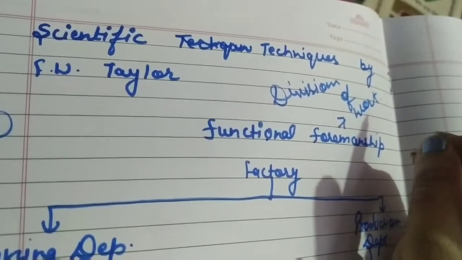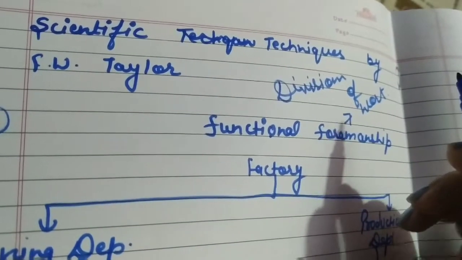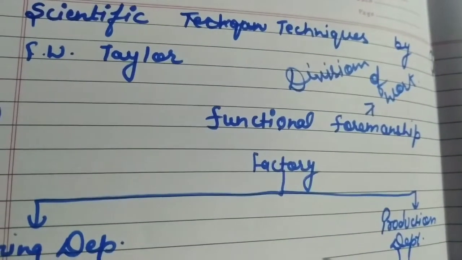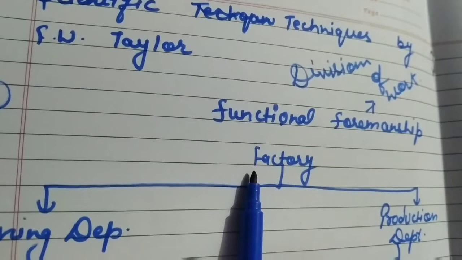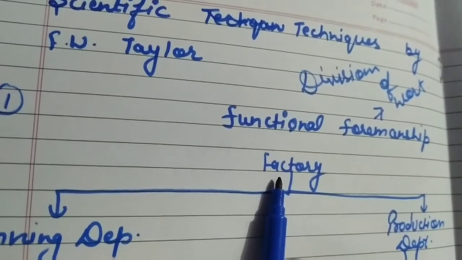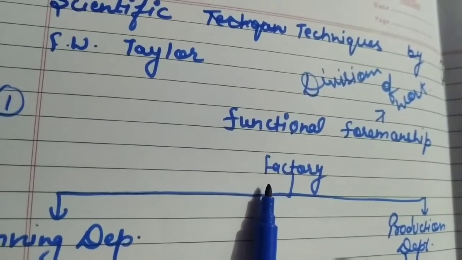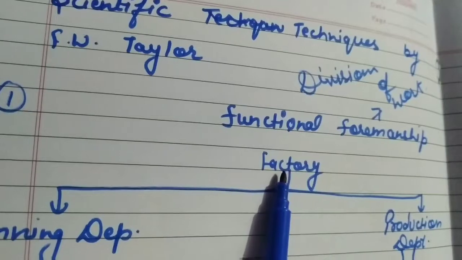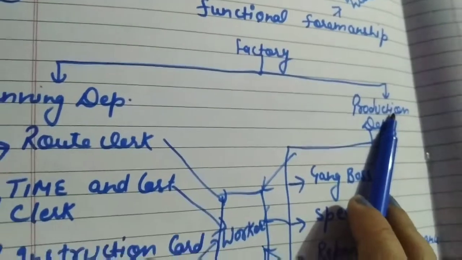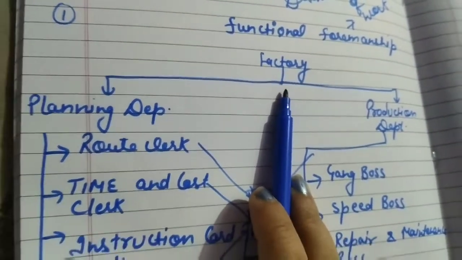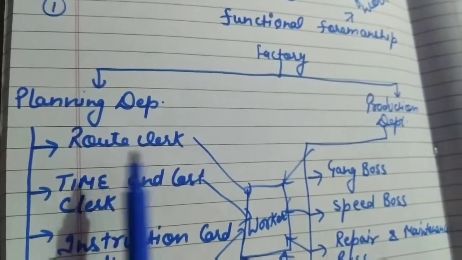Just like that, in the technique which is given by F.W. Taylor, functional foremanship takes place on the factory level. Is it clear? Where the manufacturing unit is there. Factory is the place where the manufacturing takes place. So this functional foremanship takes place on the factory level, and the factory level is divided into two departments, that is planning department and production department.